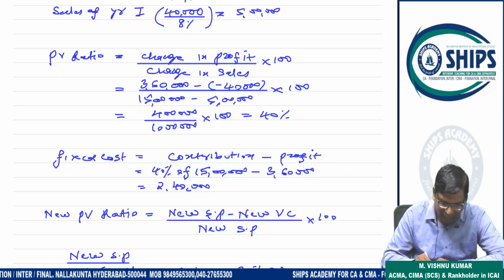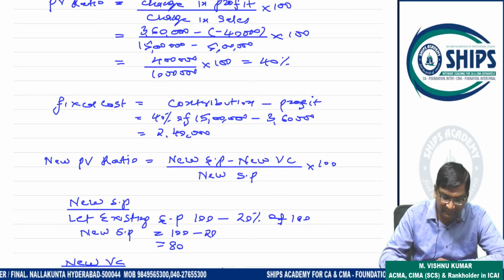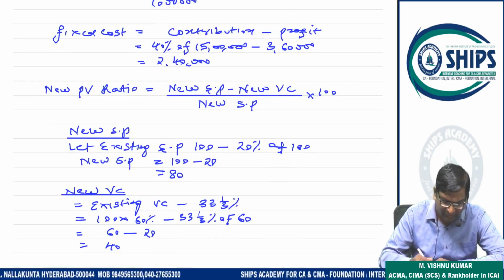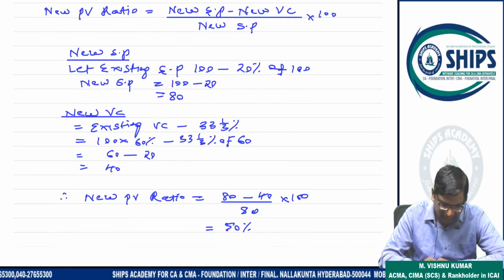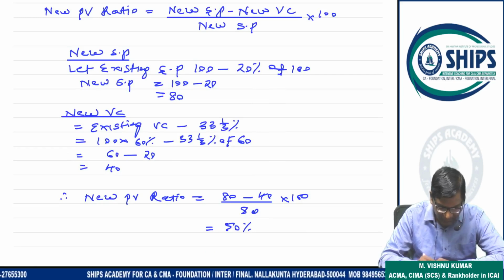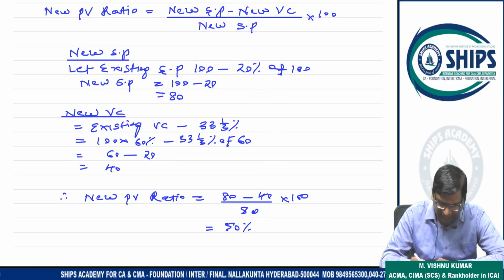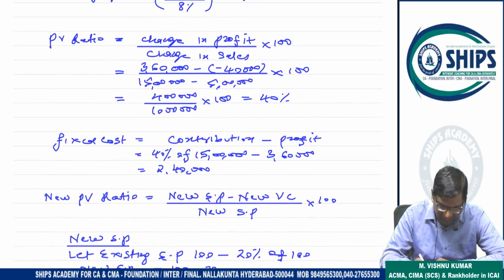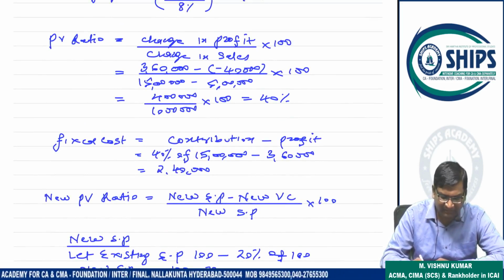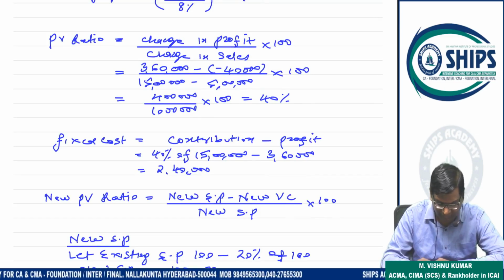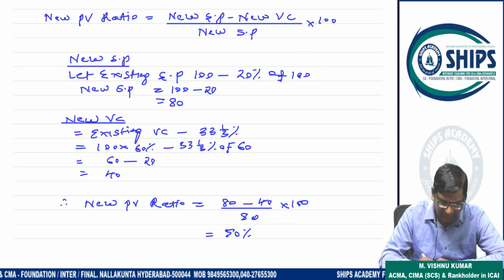So new PV ratio is new selling price minus new variable cost, by new selling price, into 100. Now suppose the existing selling price is 100, for example. A 20% reduction takes place, so the new selling price will be 80. Similarly, suppose variable cost is 60%, because previously PV ratio is 40%. 1 minus PV ratio is the variable cost ratio. The variable cost is 60%.